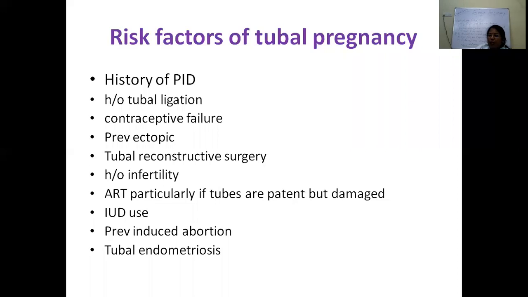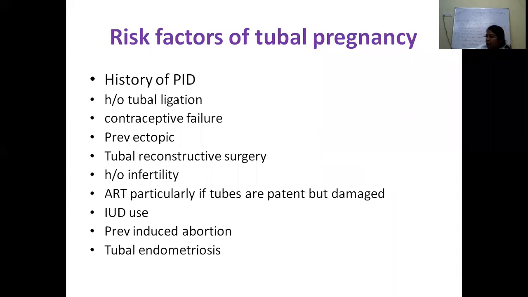Then contraceptive failure. When we put intrauterine contraceptive devices, it protects only against intrauterine pregnancy, but it doesn't have any effect on extrauterine pregnancy. And with progesterone-releasing devices, if pregnancy occurs when there is an IUCD inside, we have to look very carefully for ectopic pregnancy.